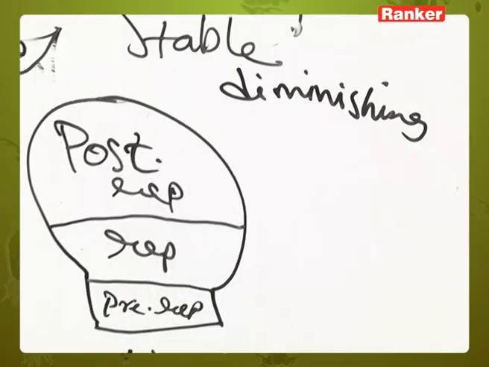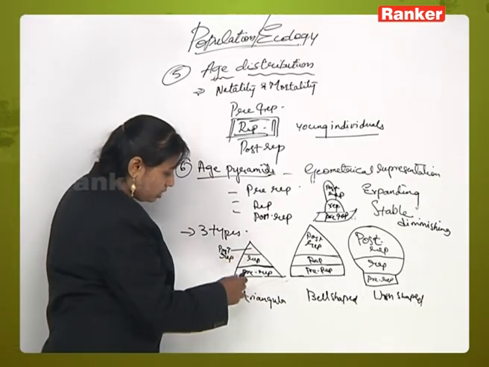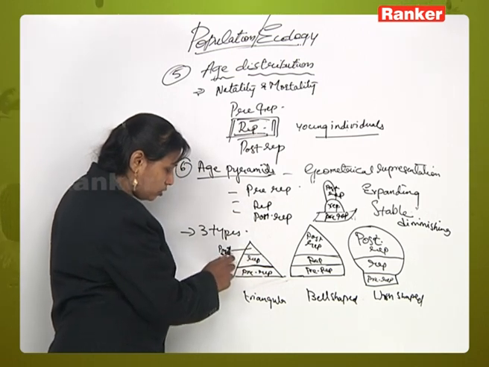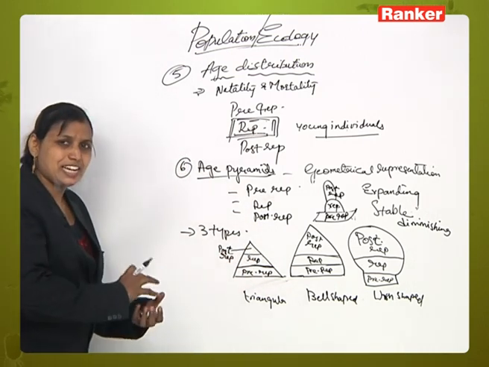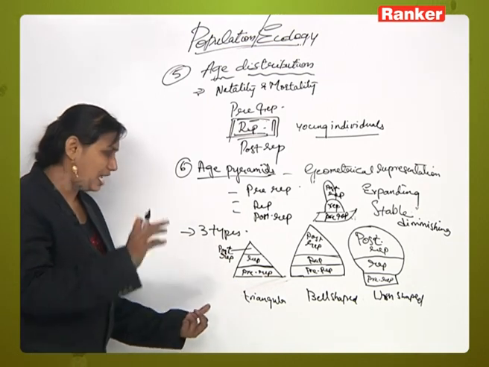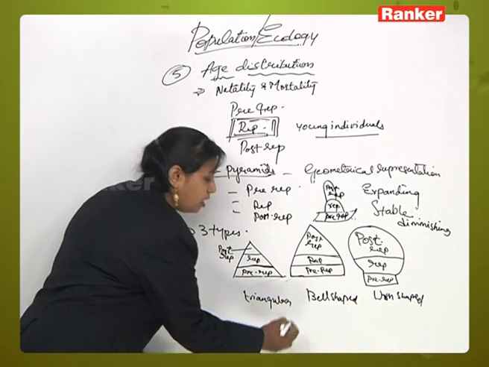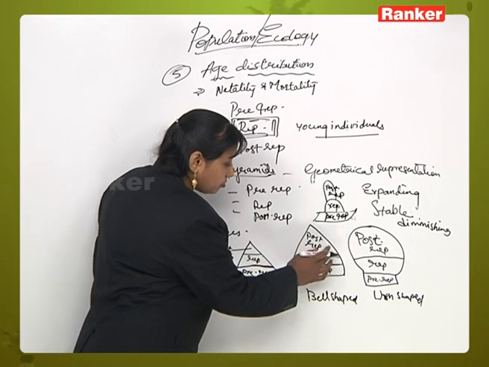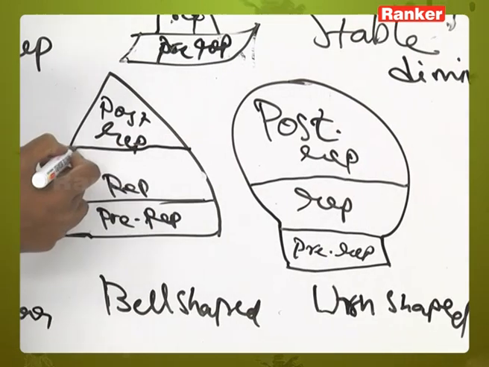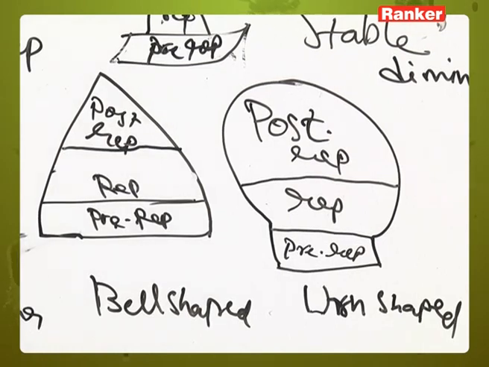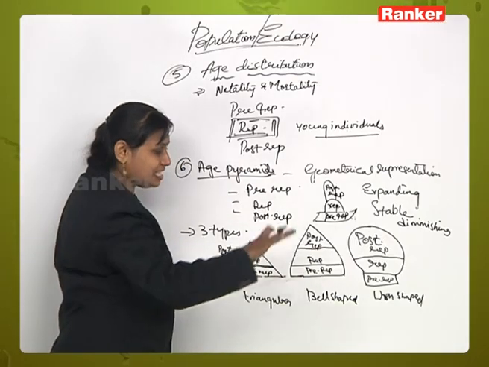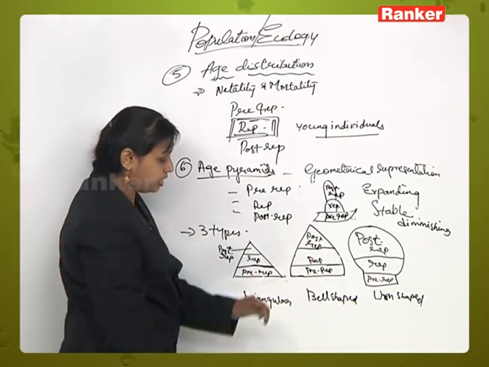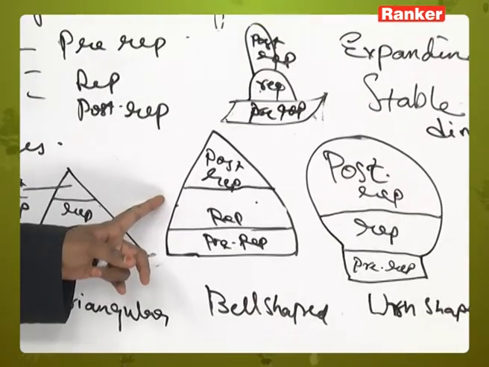As for the growth of young individuals, here in the triangle you see the reproductive and pre-reproductive stages are more when compared to the post-reproductive phase. So here the population is in an expanding form, the growth of the population is at a high ratio, and it is in the triangular form. Next, when it comes to the bell shape, you will see the reproductive stage is more when compared to the pre-reproductive stage and post-reproductive stage. So here the population is in a stable condition. There are fewer deaths in the pre-reproductive and post-reproductive stages. So this is an example of a stable population.